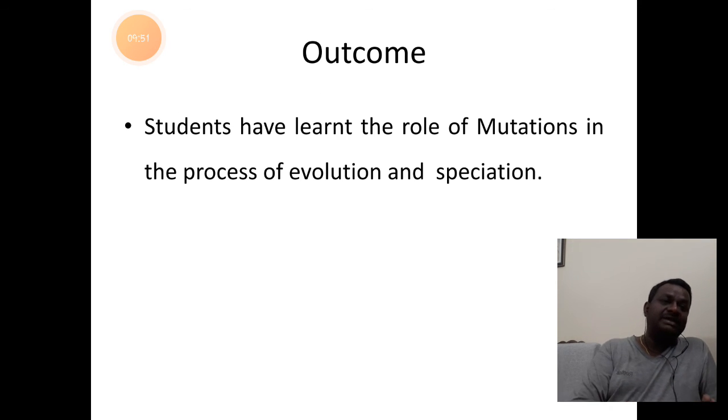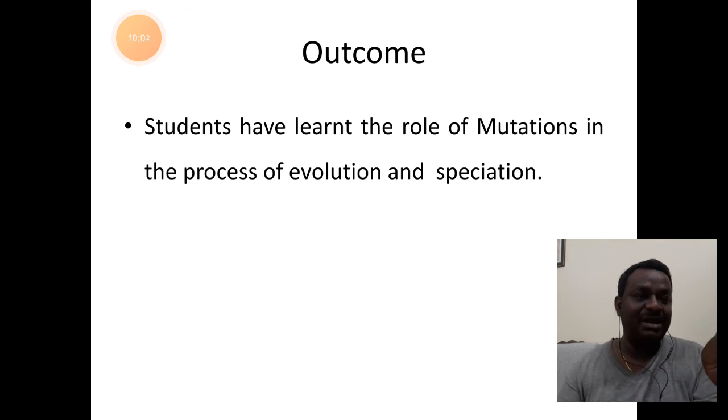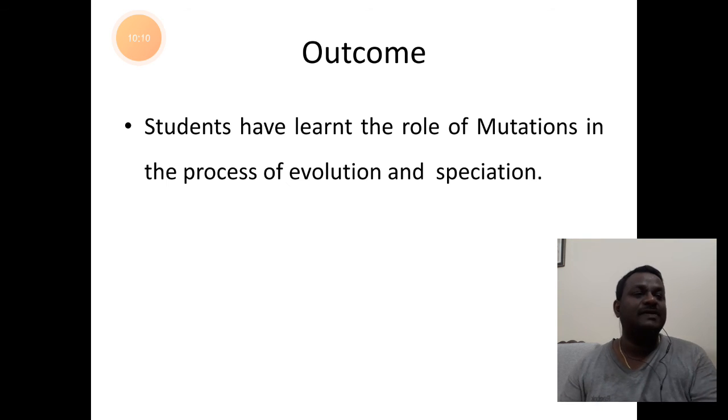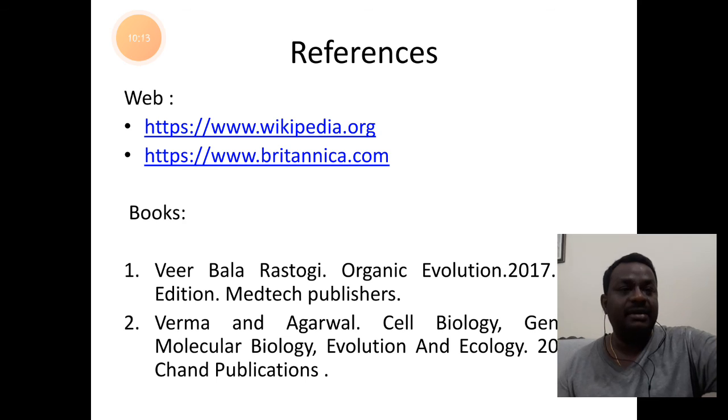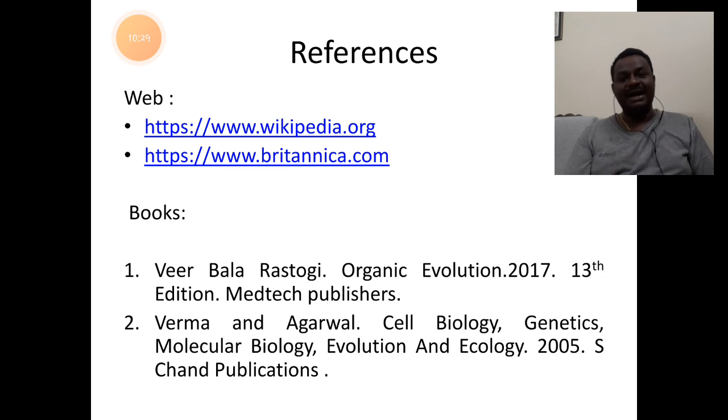So with that we are completing the MCQs related to natural selection. Students, we have learnt about the role of natural selection in the process of speciation. The references include web references of Wikipedia and Britannica.com, and book references include Organic Evolution by Veerabala Rastogi and Cell Biology, Genetics, Molecular Biology, Evolution, Ecology by Verma and Agarwal.